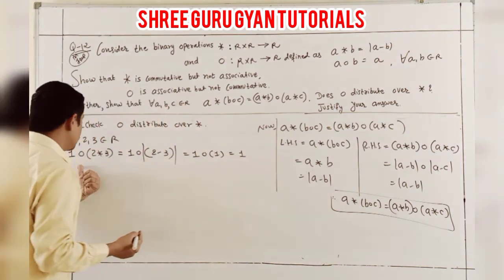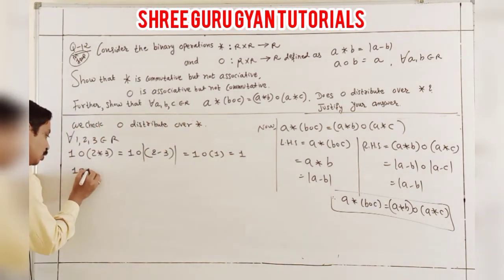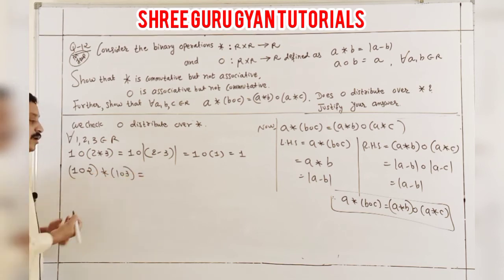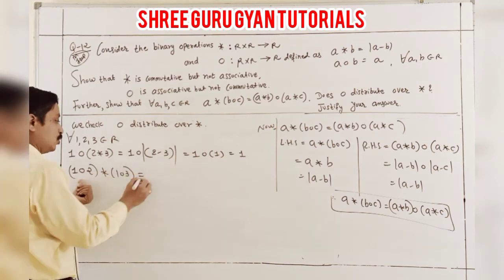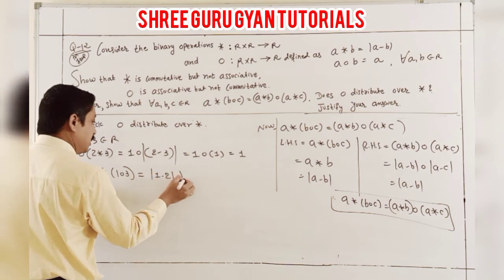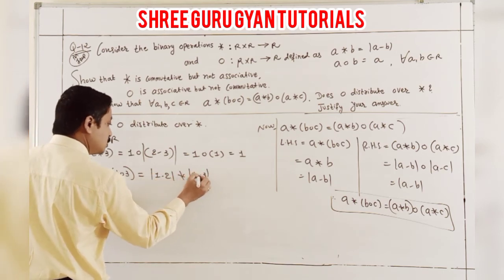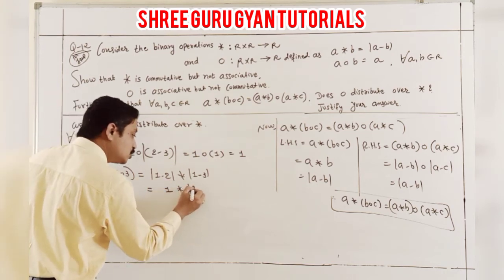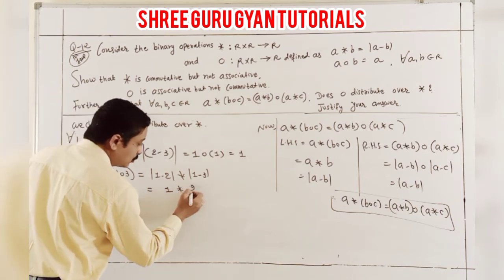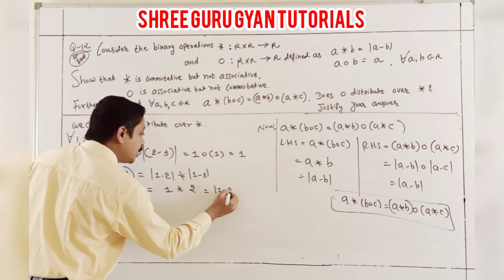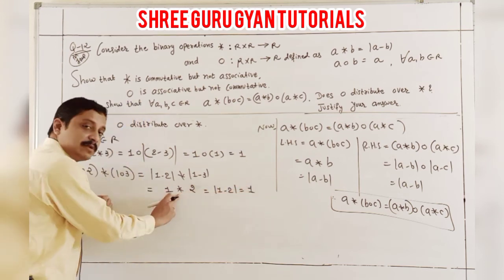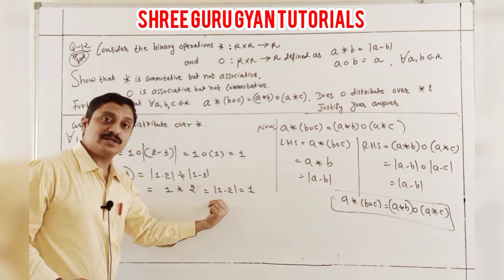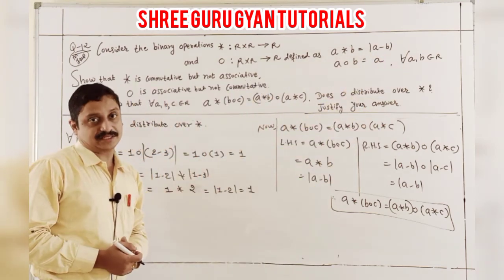Now the distributive property: (1 O 2) binary (1 O 3). Students, this 1 O 2 means 1, and 1 O 3 means 1, so what do you get? 1 minus 2, it is 1. Binary here 2, it means only 2. And check out 2, 1 minus 2, because this binary given, A binary B means A minus B. I write down here 1 minus 2. It is 1. Is it the same? Yes, in this case same.